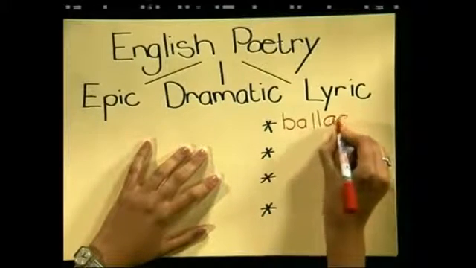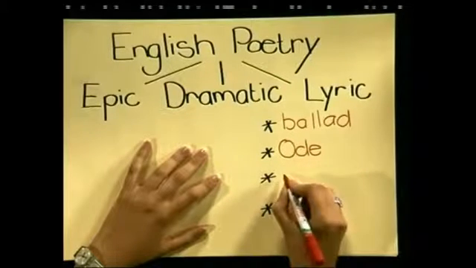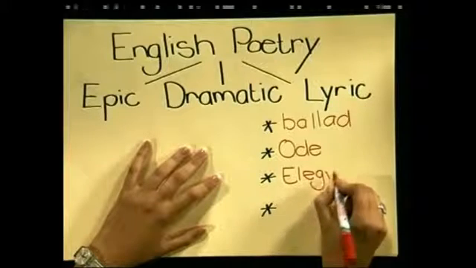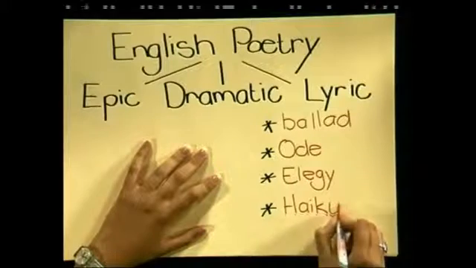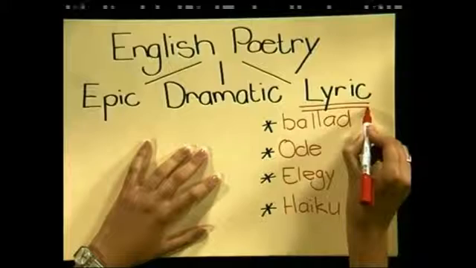As you can see, all these forms, ballad, ode, elegy, and haiku, fall under the category of lyric poetry. When you study poems in class or read them for your own enjoyment, try and see if any of them can fit with the definitions that you have learned today. If you are not sure whether you are correct, ask your English teacher.